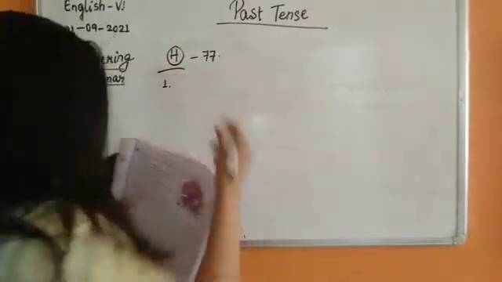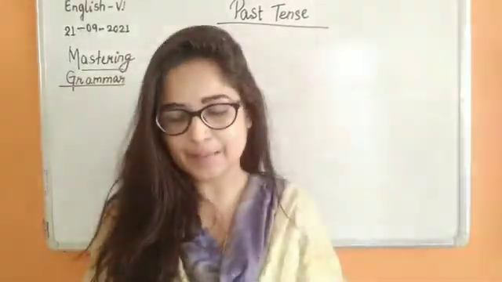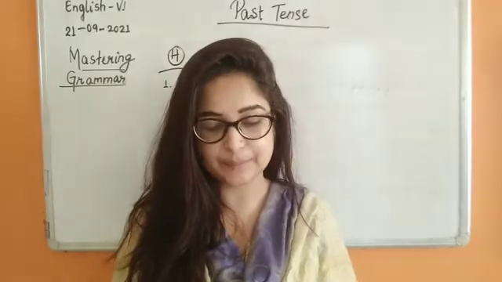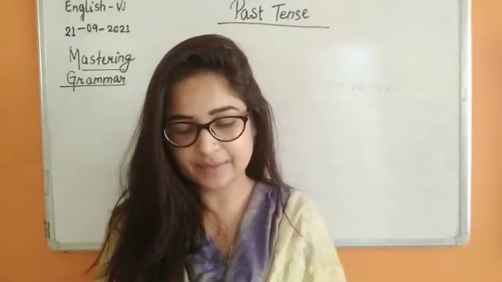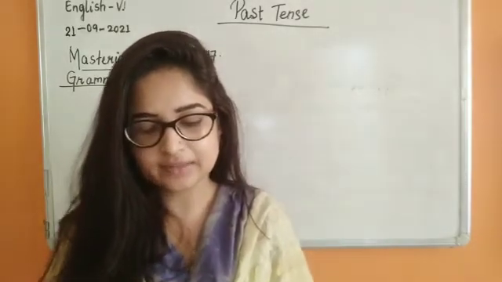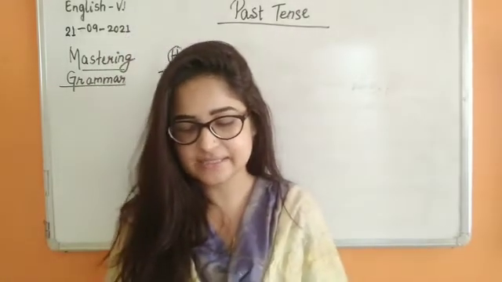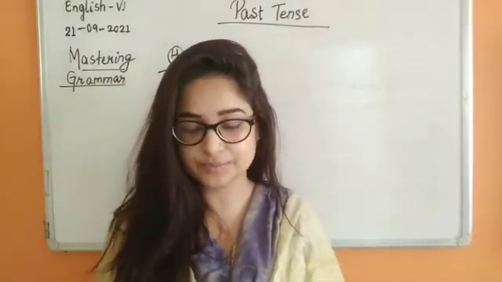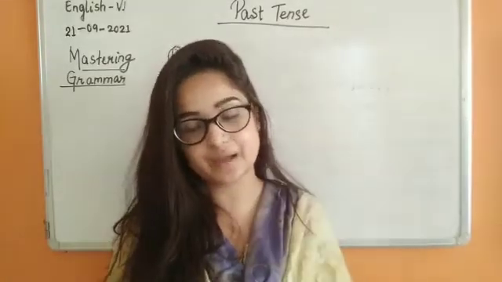Number 1. Fill in the blanks with the appropriate form of verbs according to the tenses mentioned in the brackets. The first one has been done for you. Radhika had collected shells before she went for a swim. So we had to write this in past perfect. So yes, had collected will be our answer.